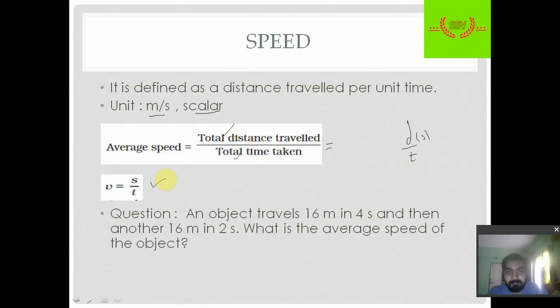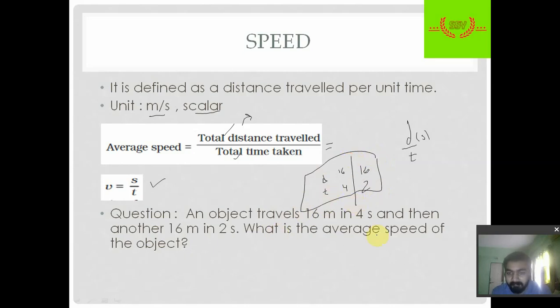So there is one question. Let me tell you, all the formulas that I have written on the slides are the only formulas that we will use for solving numericals. So the question is, an object travels 16 meter in 4 seconds. You have to make a distance and time table. So 16 meter in 4 seconds, and then another 16 meter in 2 seconds. Okay, so this is how we can make a table.